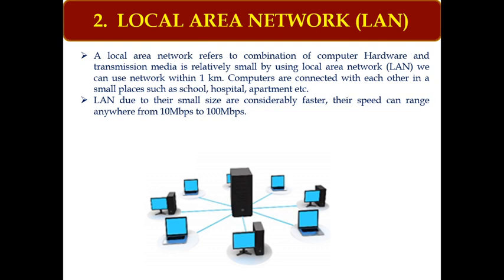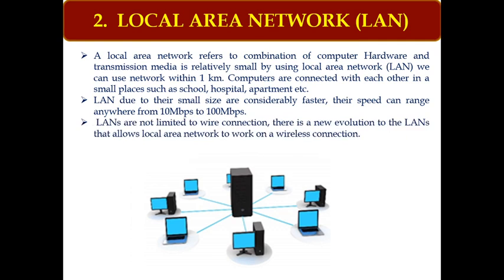As per the devices used to form the LAN, the speed of LAN may vary from 10 Mbps to 100 Mbps, and the LAN can be wired or wireless.